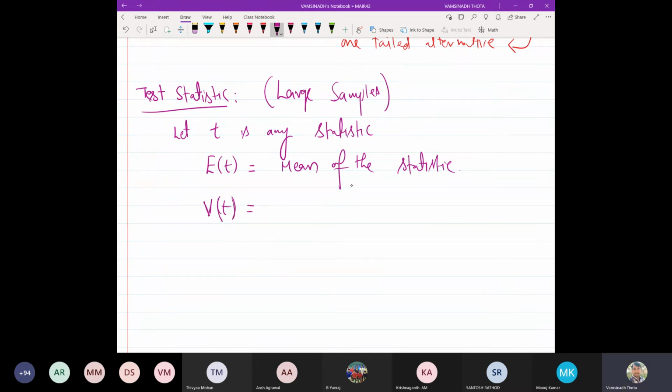So for the large samples, when n is going to infinity, in the central limit theorem we have seen that z, given by T minus E of T upon the square root of the variance, approximately follows the standard normal distribution. This is by the central limit theorem we have already seen.